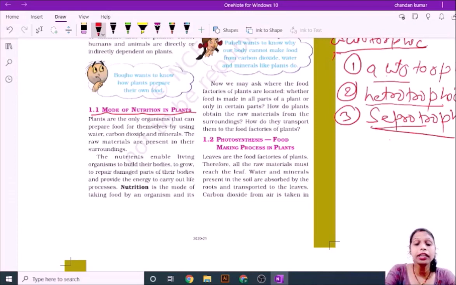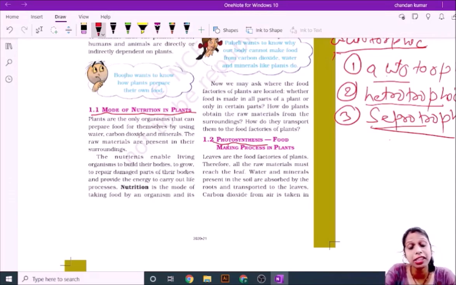Firstly we will discuss the autotrophic mode taken by the plant. How do plants make their food by themselves? It is a very important question. The process is named photosynthesis.